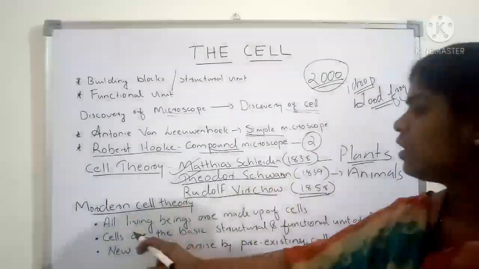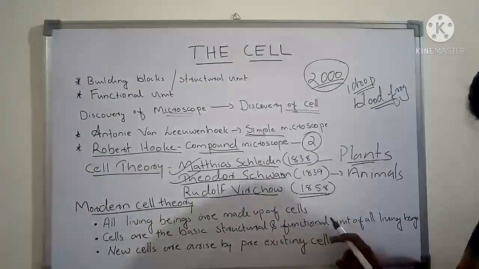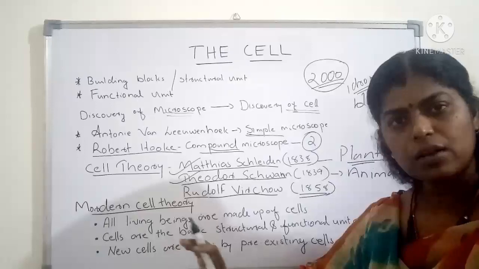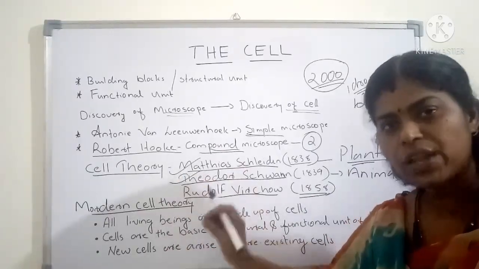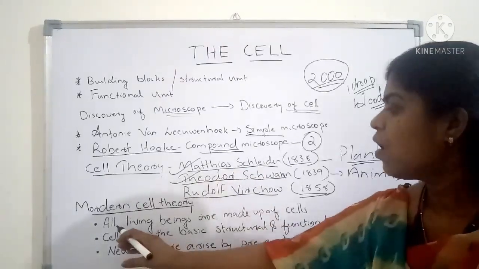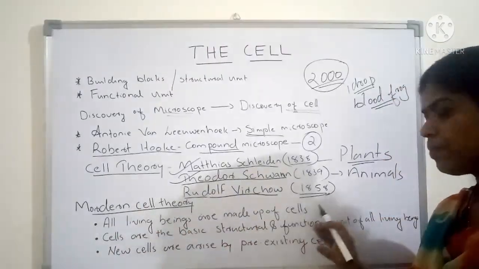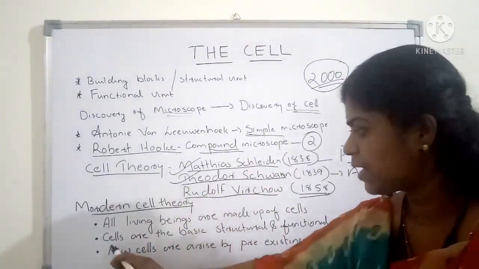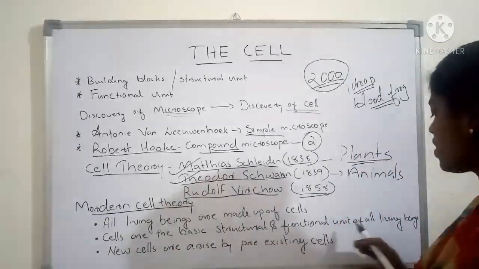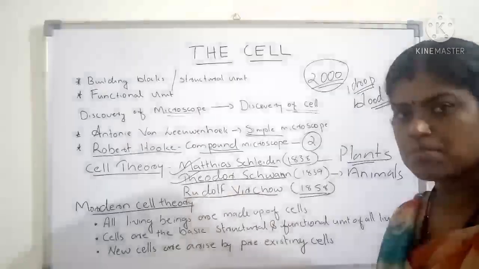Okay, all living beings are made up of cells. I have told you already that without cell no organism will be there. Each and every organism is made with cell. The second point is that cells are the basic structural and functional unit of all living beings.